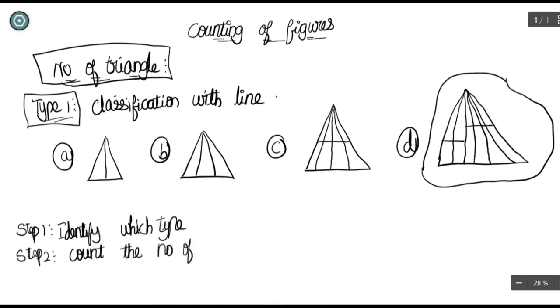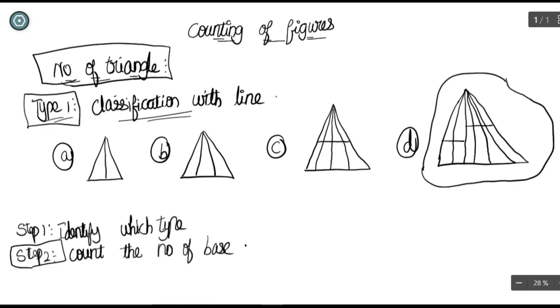Count the number of bases. In this method, all I am saying now is about this method, classification with lines. When they ask you to count the number of triangles in a line division, all you are going to do is just count the number of bases.